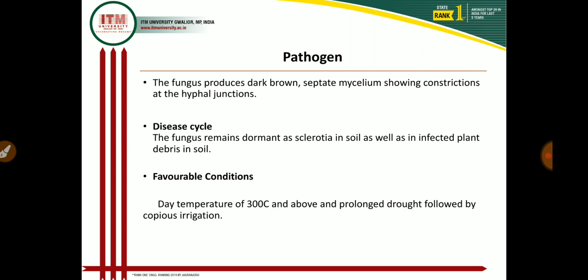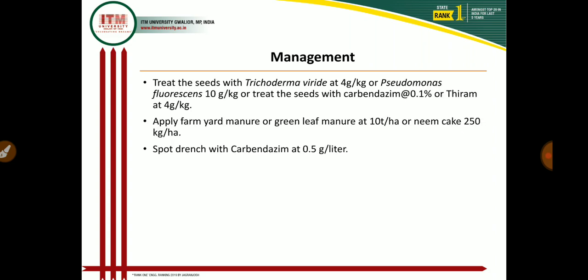Then how can we manage this disease in field conditions? We give seed treatment with Trichoderma viride at the rate of 4 gram per kg, or Pseudomonas fluorescens at 10 gram per kg, or we treat the seed with carbendazim at 0.1% or Thiram at 4 gram per kg. We also apply farmyard manure or green leaf manure at 10 tons per hectare, or neem cake at 250 kg per hectare. By application of FYM and neem cake, we control Macrophomina stem rot in the field.